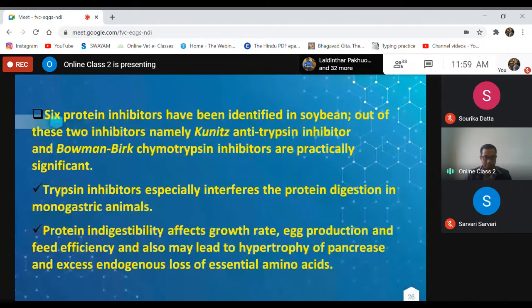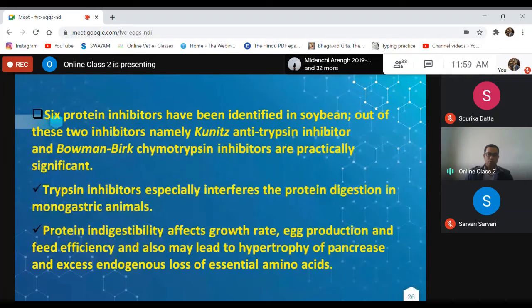Six protein inhibitors have been identified in soybean. Out of these six inhibitors, the common inhibitors are the Kunitz antitrypsin inhibitor and Bowman-Birk chymotrypsin inhibitor. They are the main protein inhibitors present in raw soybean.